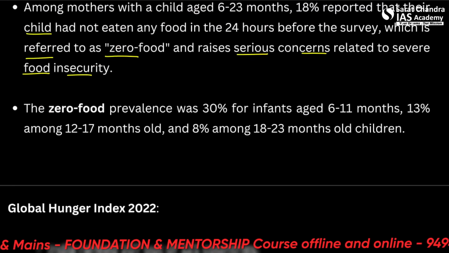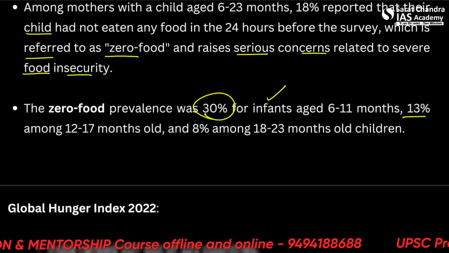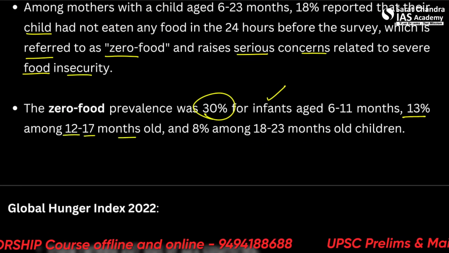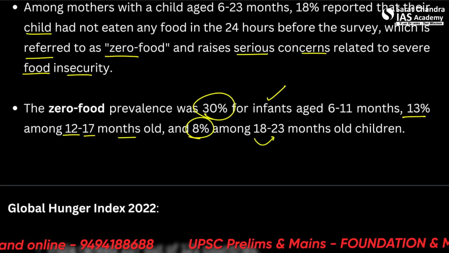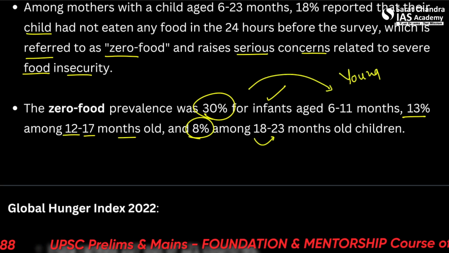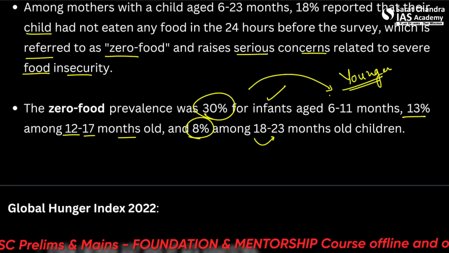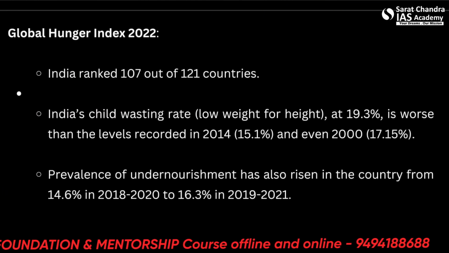The zero food prevalence was 30% for infants. So these are the vulnerable groups. It was 13% among 12 to 17 months old and 8% among 18 to 23 months old children. So it's actually severe in the even younger population, which are only 6 to 11 months. So this can become severe food insecurity.